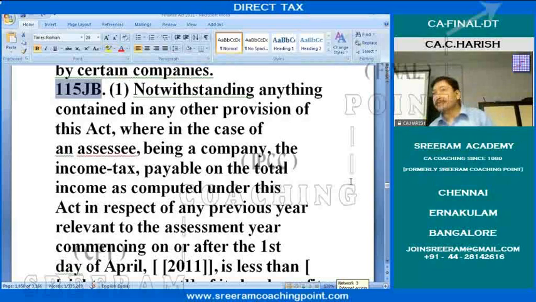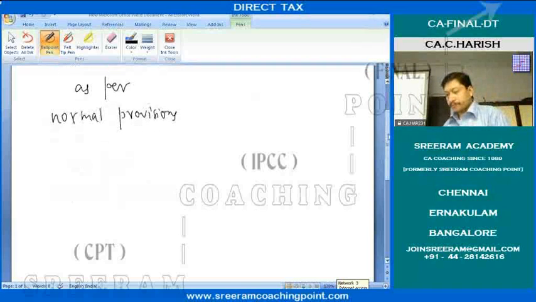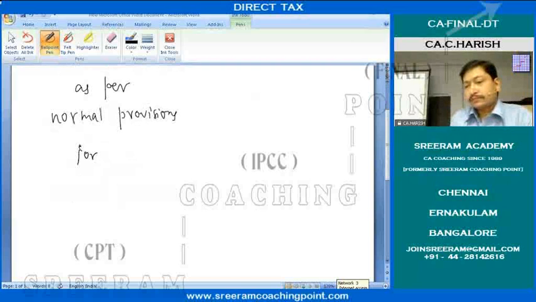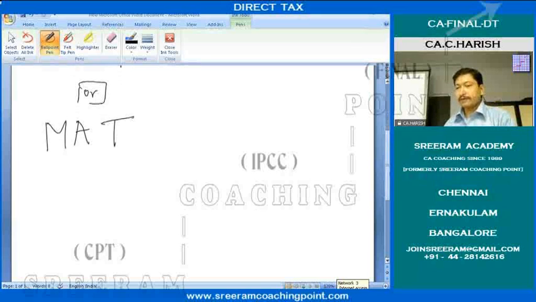Then how does the tax payable calculation happen? Tax payable as per normal provisions or minimum alternate tax, whichever is higher, that is the tax payable. Normal provisions are as above. Minimum alternate tax, MAT. What is that MAT?